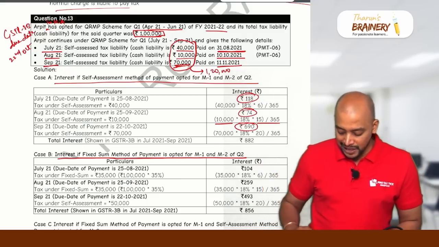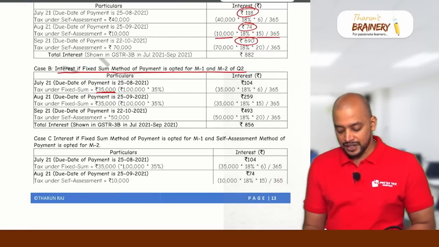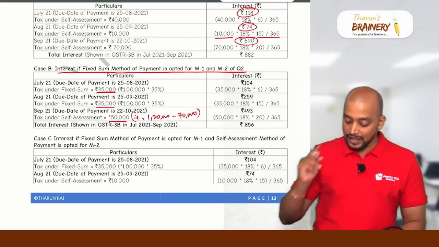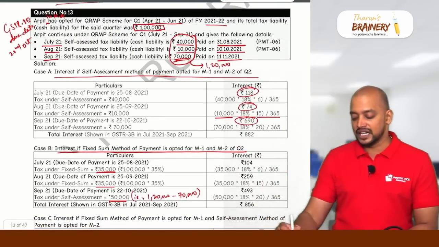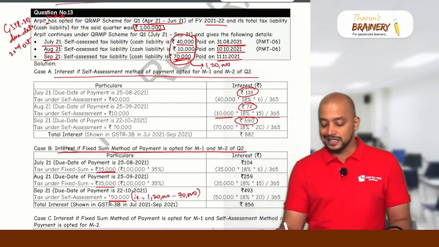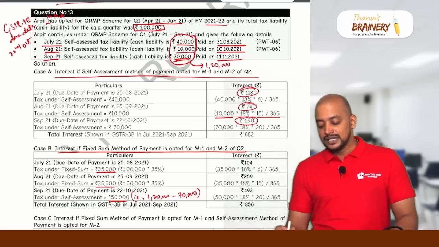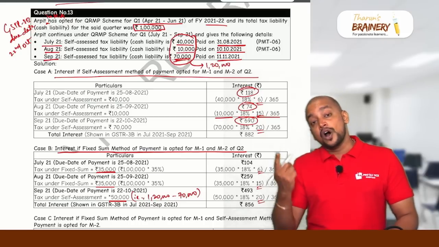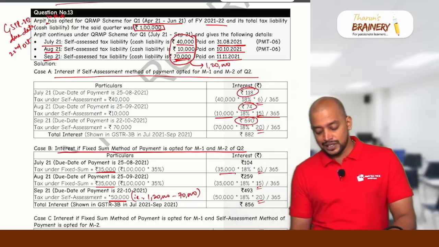Okay. So now you understood the liability. For July, 35,000. For August, 35,000. For September, 50,000. How they got 50? Simple. 1,20,000 total liability minus 70,000 which is already paid. So that is how they got 50,000. Now, first month, when the payment is made on 31st August, same number of days delay, 6 days delay, but it should be computed on 35,000. So the number of days delay is same, 6 days, 15 days, 20 days. But on what will it be computed? On the tax. So here the tax is 35,000, here the tax is 35,000, here the tax is 50,000.